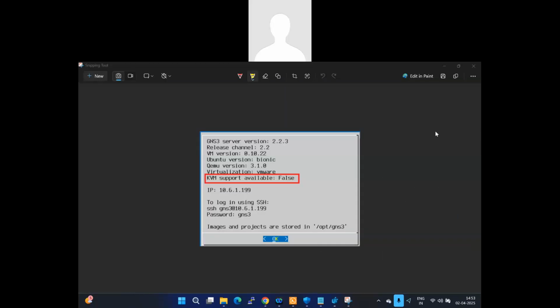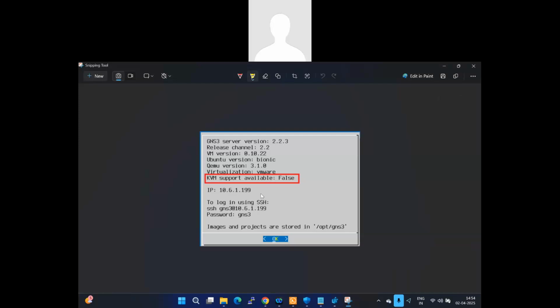This meeting is being recorded. Hello everyone, welcome to Tech Focus today. So today we are going to discuss VMware installation integration with the GNS3 and how we can turn the KVM support option available from false to true category.